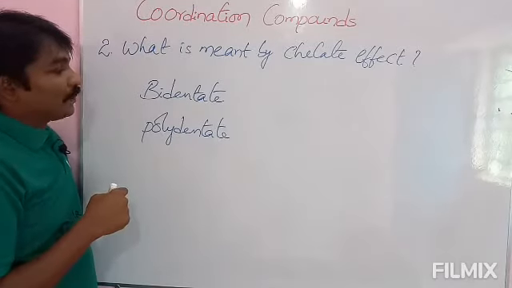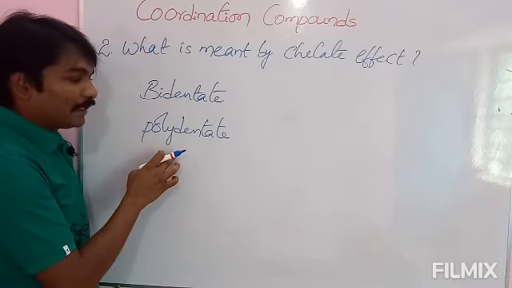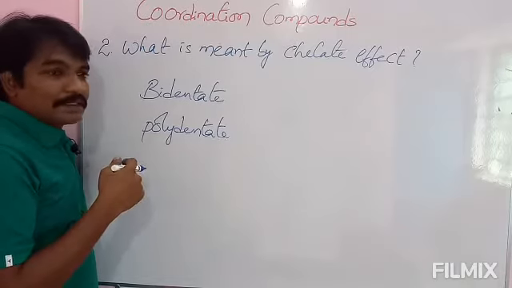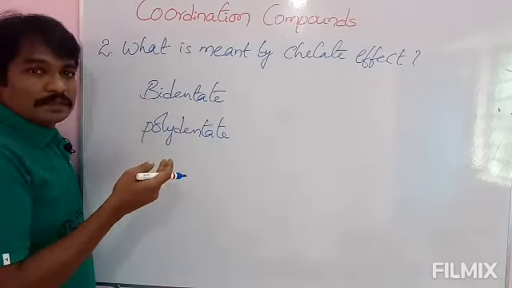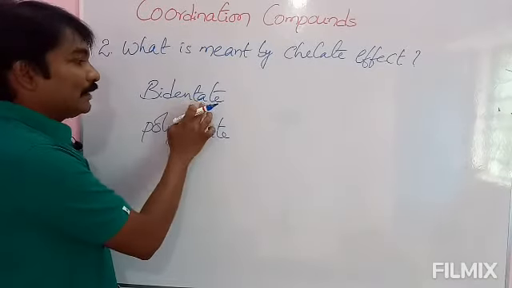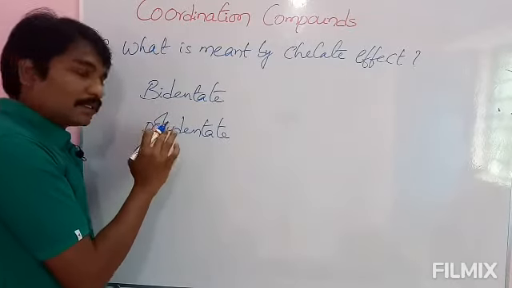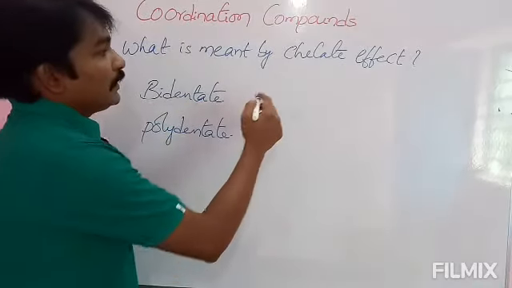In case of bidentate and polydentate, bidentate has two sites and polydentate has more than two sites. Here sites in the sense the donor atoms which are ready to donate electrons. Bidentate or didentate, both are the same, and polydentate.